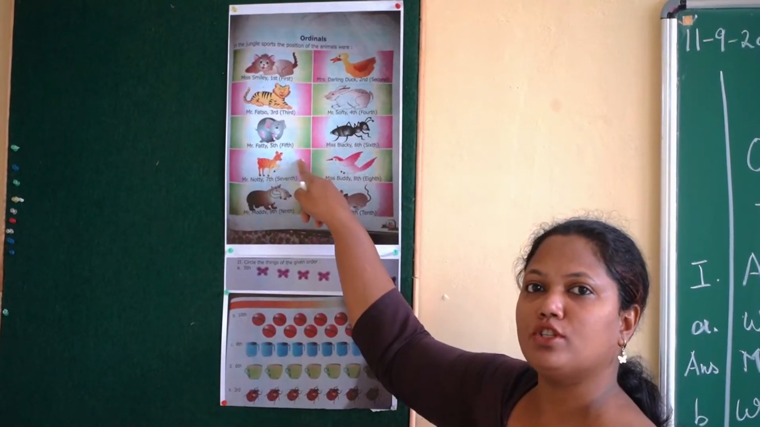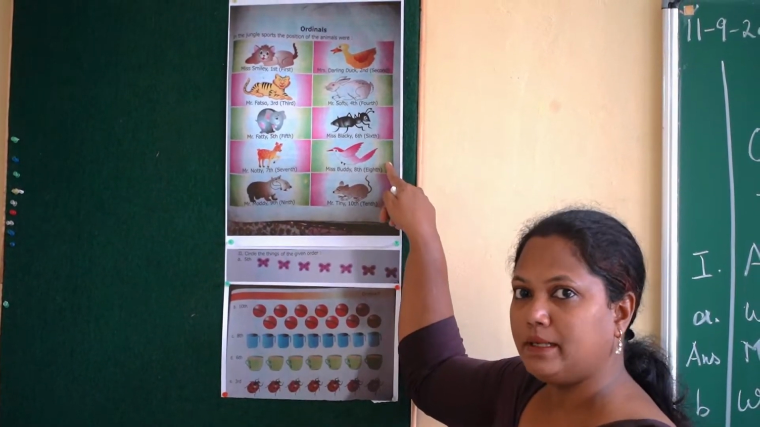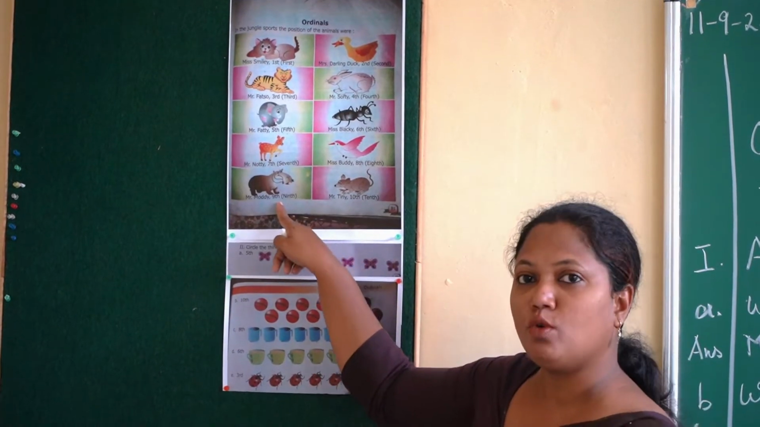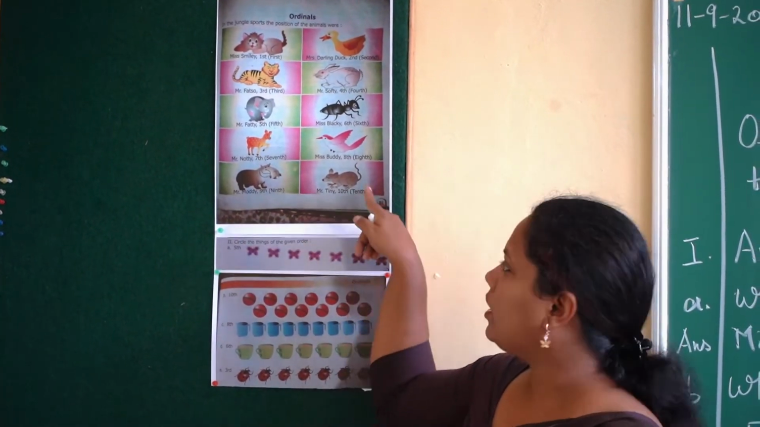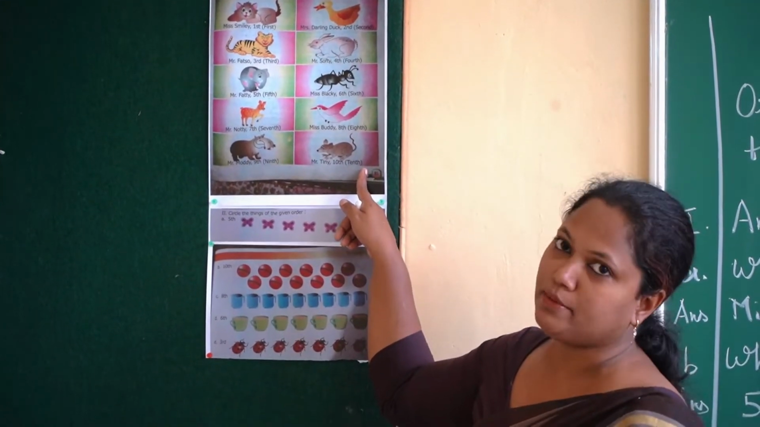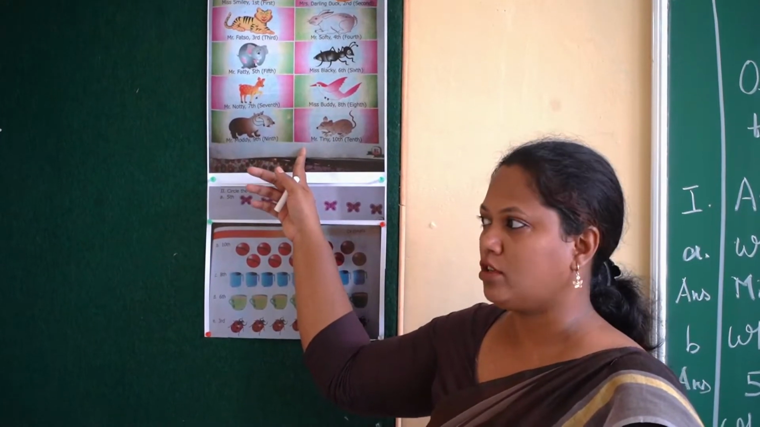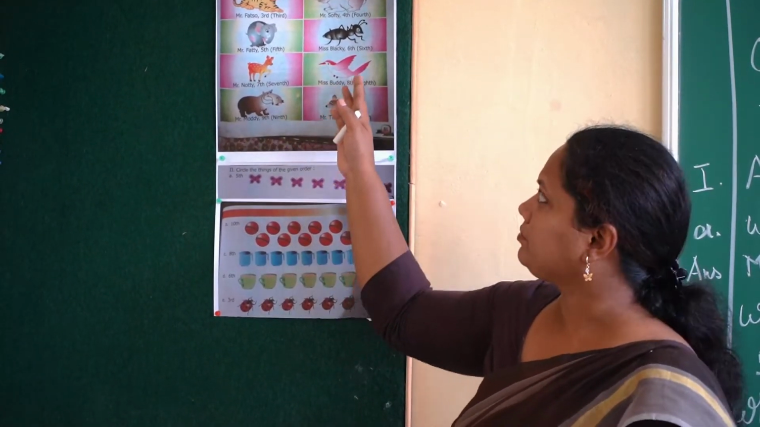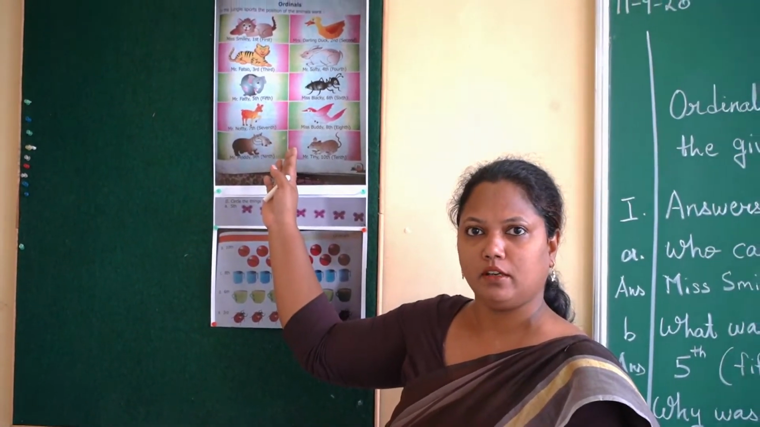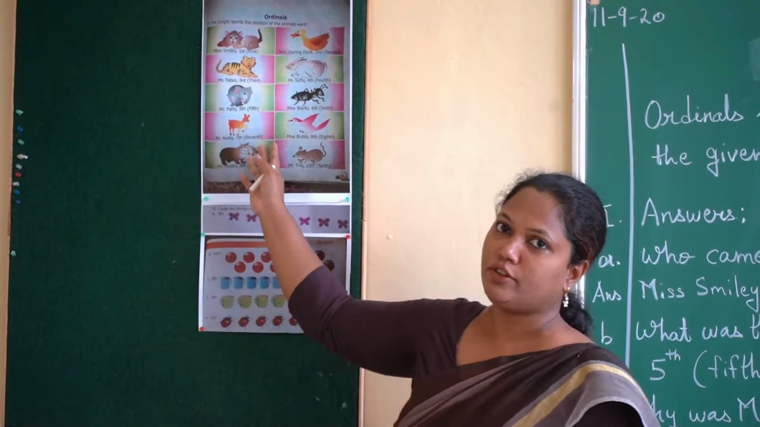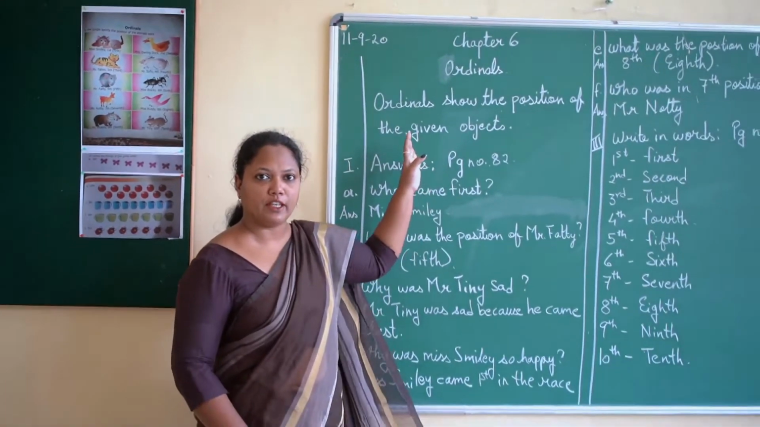Seventh position was of Mr. Naughty. Eighth position was of Miss Birdie. Ninth position was of Mr. Modi. And the last position, the 10th position, was of Mr. Tiny. So now we know the position of all these animals and birds. Alright children, now on the basis of the position, we will answer some of the questions over here.